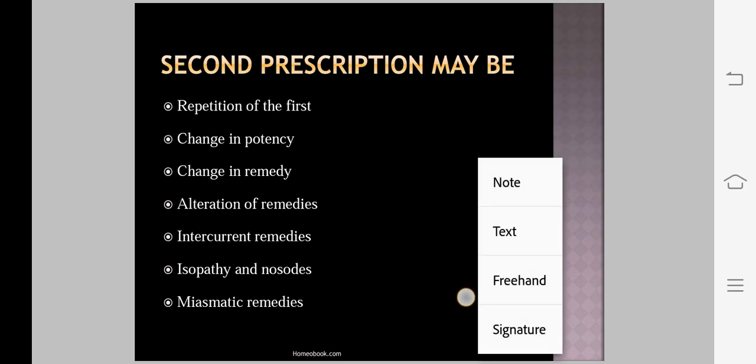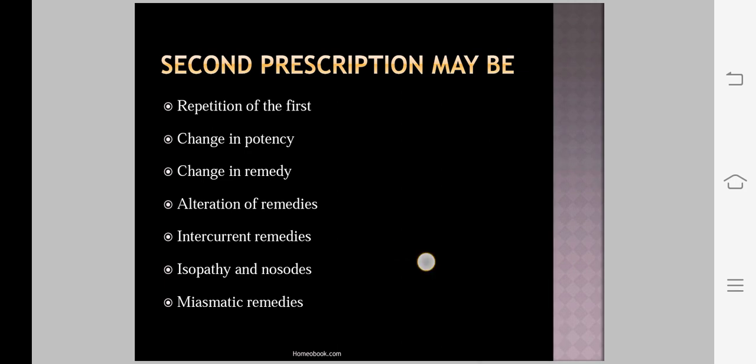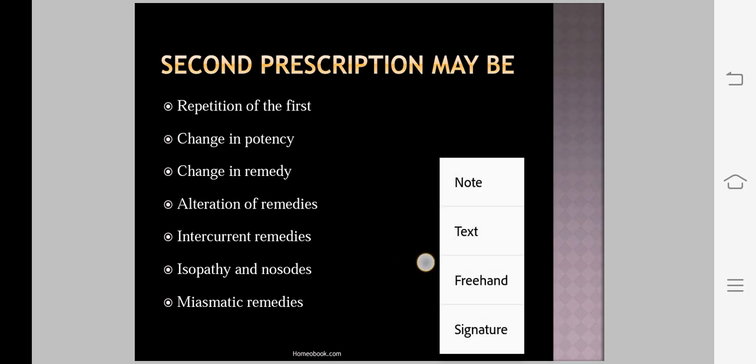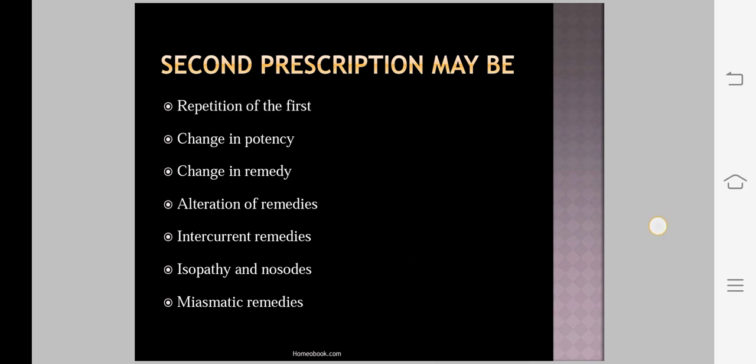So along with this, we are going to discuss one important point, that is, what is the philosophical background of a second prescription. That is, the philosophical background of second prescription. So in this, I will explain what is the philosophical background of second prescription.